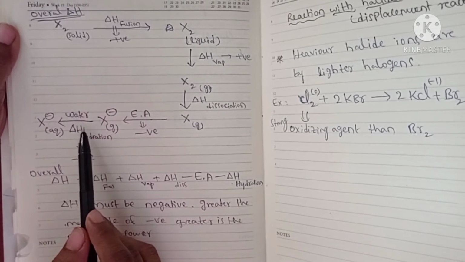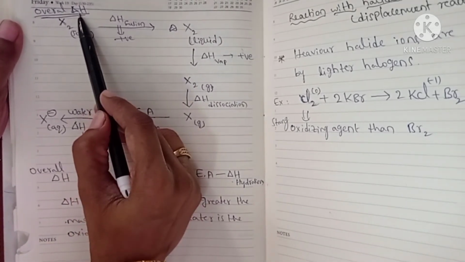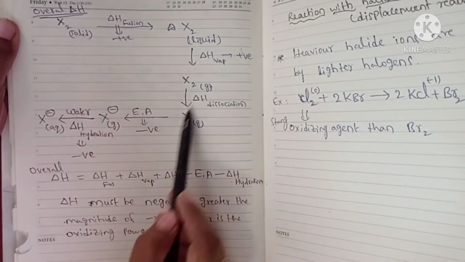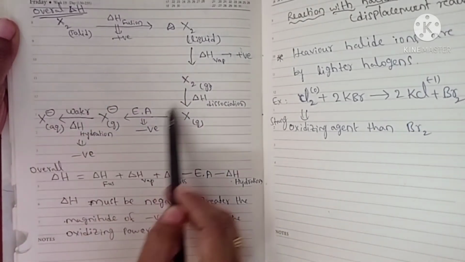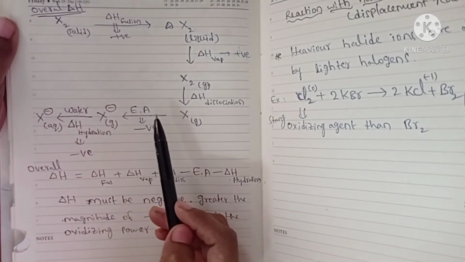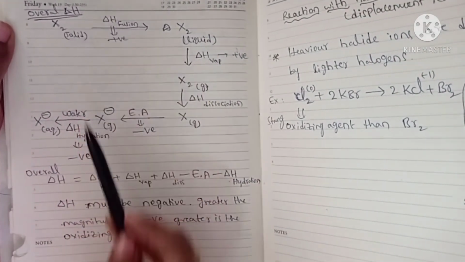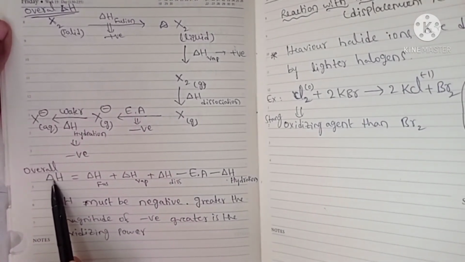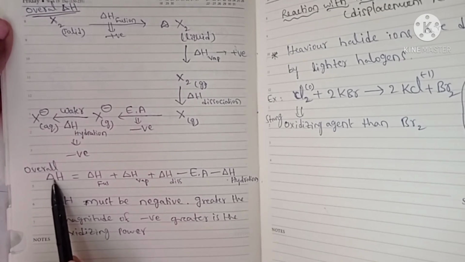So we can calculate the energy released in an oxidizing reaction using this. We should add all these energy terms to find the overall delta H. The overall delta H should be negative. If it is more negative, that is a strong oxidizing agent.